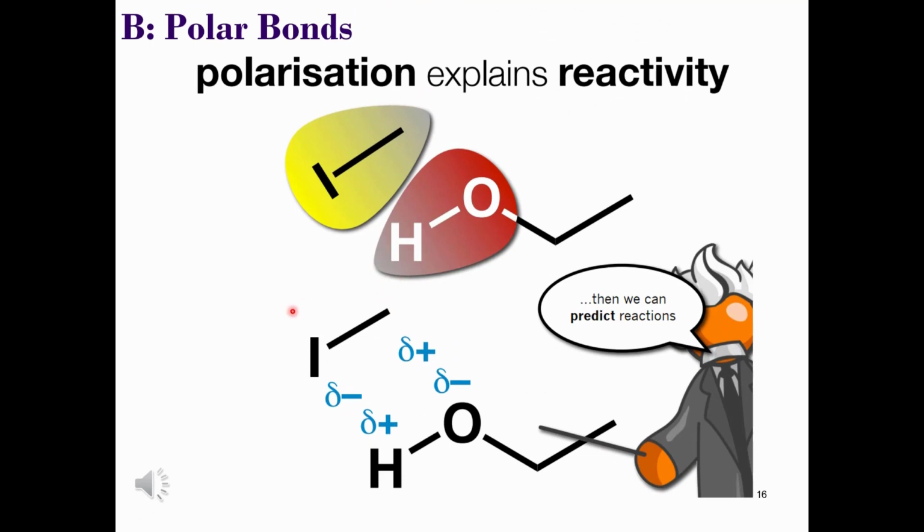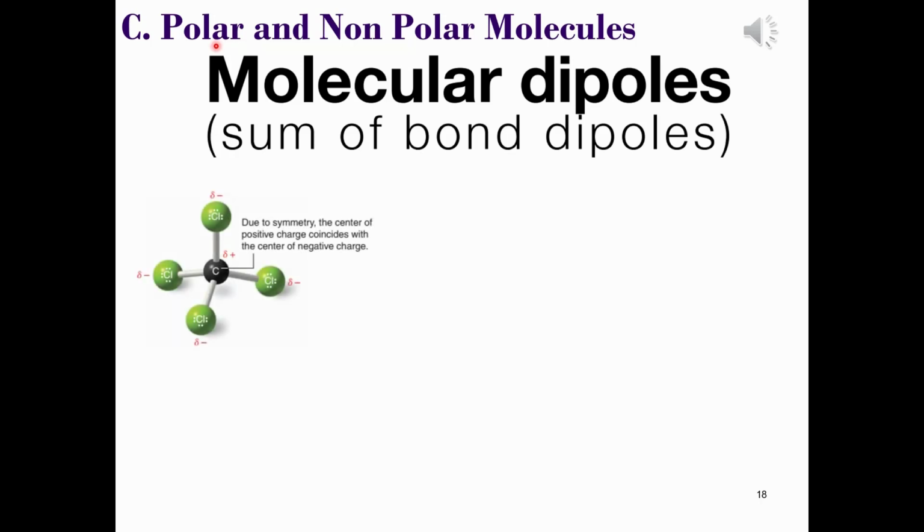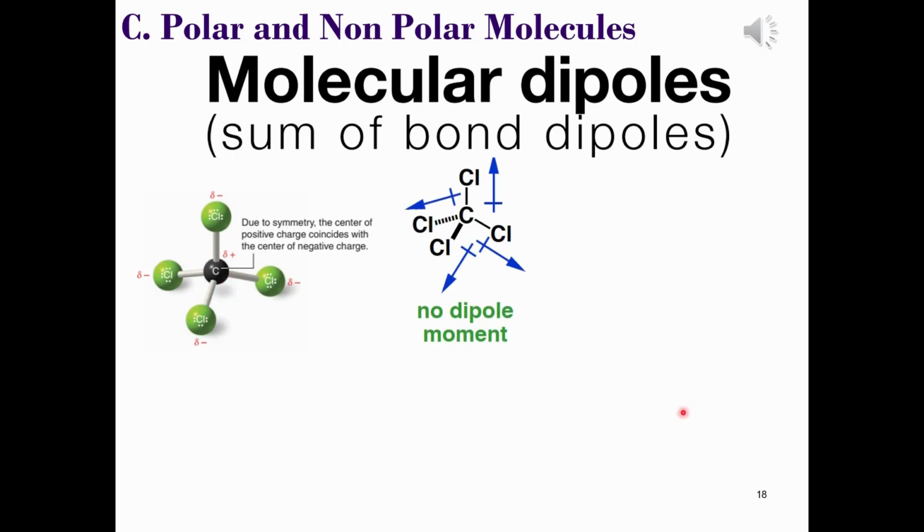This concludes part B. In this video, we're going to determine whether a molecule is nonpolar and then whether a molecule is polar. So let's first consider the nonpolar molecule, that's carbon tetrachloride. First, we know that all of the bond dipoles are polar, and this is because of the difference in electronegativity between the carbon and chlorine atoms. But despite having these polar bonds, we've already said carbon tetrachloride is not a polar molecule.